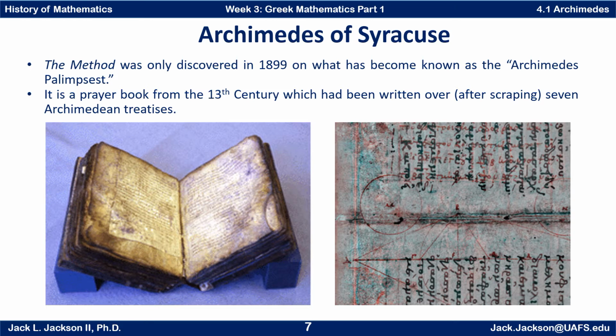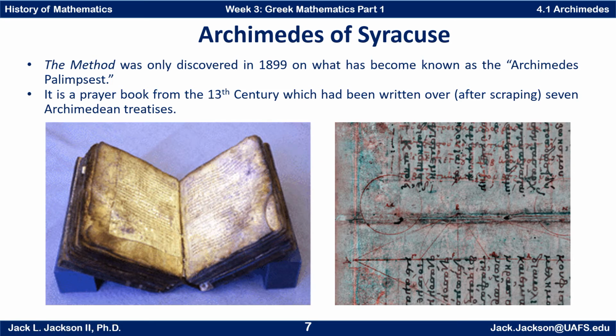Now, what happened is parchment was hard to come by. So somewhere in the 13th century, somebody found this parchment with this mathematics on it. They didn't care about the mathematics, so they tried to scrape off the writing, basically took an eraser to it and put some chemical on there to try to clean off the writing, and then they wrote over it with what they wanted, which in this case was Christian prayers. And there were 7 Archimedes treatises. So I think originally probably this is parchment going this way with the writing going up and down this way, and then that was scraped off, cut and bound into a book. And so it's a prayer book.